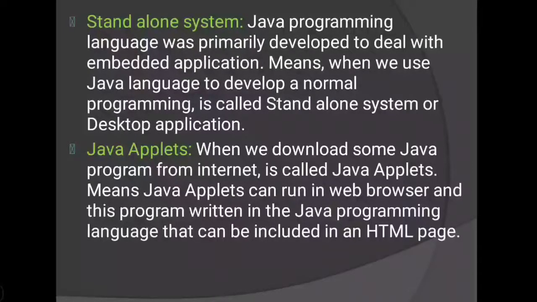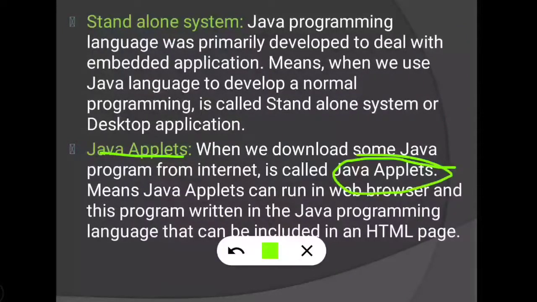Next one is Java applet. When we download some program from the internet, that program is called Java applet or internet applet. Java applet can run in a web browser, and this program is written in the Java programming language and can be included in an HTML page.